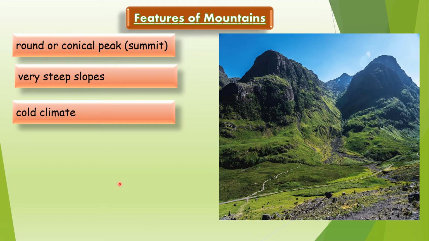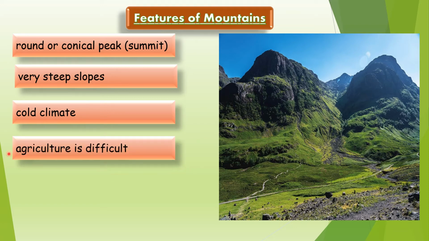Now, next is cold climate. Children, as we go higher and higher in height on the land, temperature decreases. So, whenever we are in a mountain area or hilly part of the earth, the climate is cold in comparison to plains, deserts, plateaus. Why? Because they are at height.